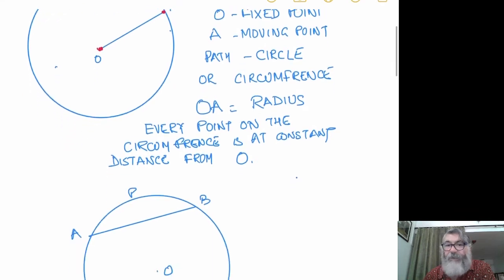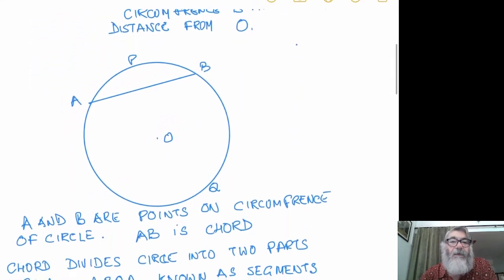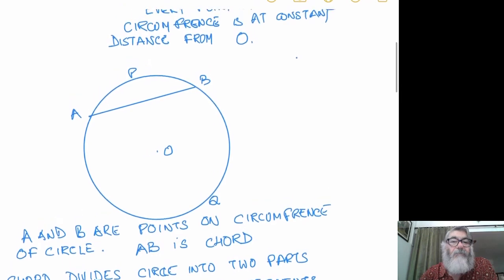Now let us see the next thing, which is called the chord.